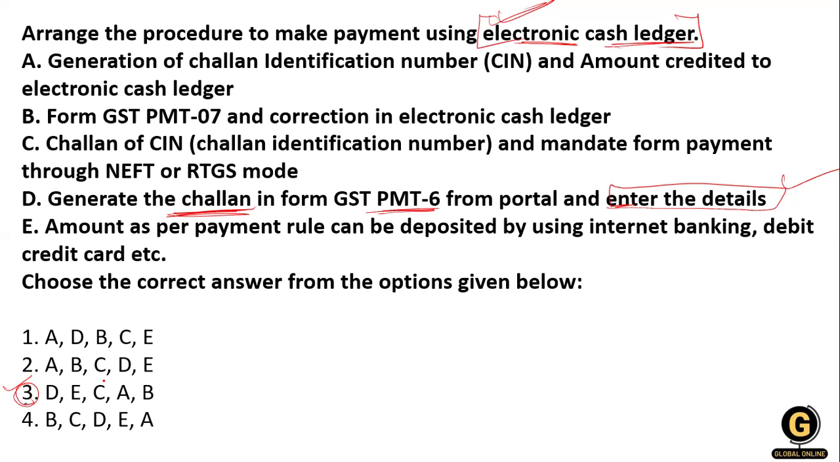Okay, now let's explain. Next, after you fill in the details, you make a payment. The amount as per the payment rule can be deposited by using internet banking or by debit card or credit card. You select whichever you want, whether paying through internet banking, using a debit card, or using a credit card. So you have to select that portion.